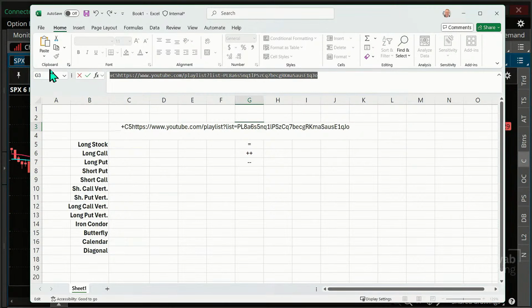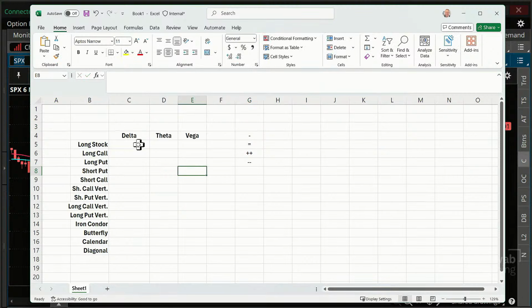Hold on, I did something wrong there. That did not work out right. Is long stock positive delta or negative delta? It's positive delta. You buy stock, it's positive delta. 100 shares of stock has 100 delta. So that's going to be a very directionally positive thing.